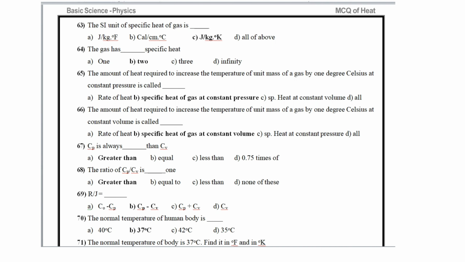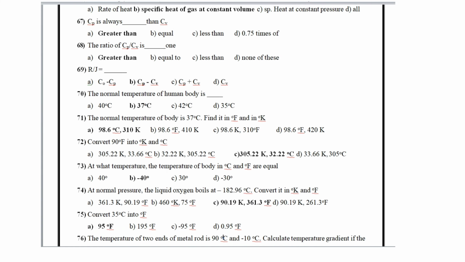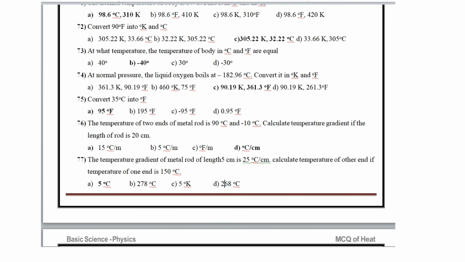The normal temperature of human body is 37 degrees Celsius. Then question number 71. The normal temperature of body is 37 degrees Celsius.